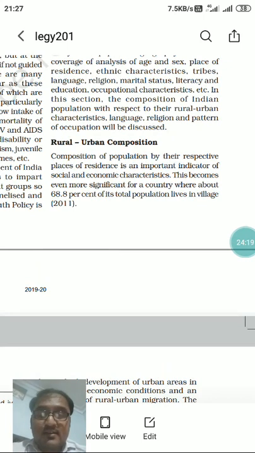So there is huge variation: in states like Bihar and Sikkim more than 90% of the population resides in village areas, whereas states like Maharashtra and Goa have near about 50% of the population living in urban areas.